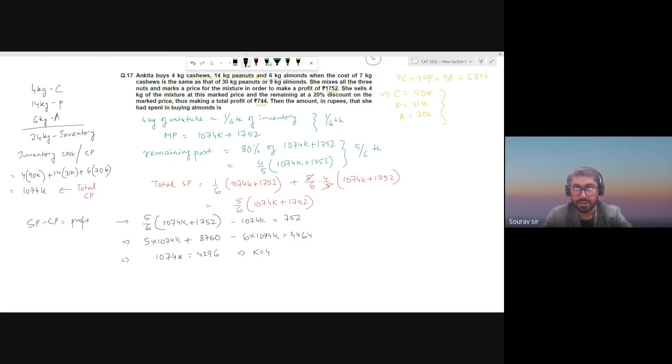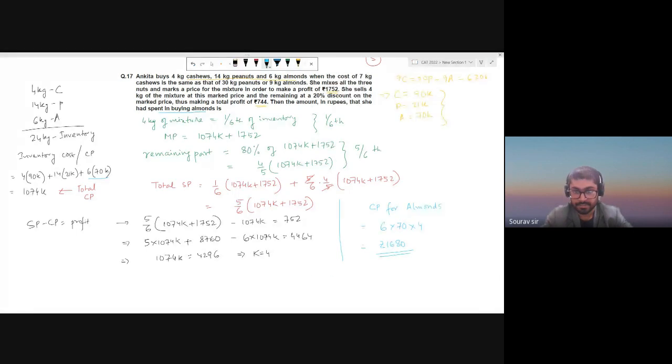Now what do they want to know? They want to know the amount spent in buying almonds. So CP for almonds. So CP for almonds is this portion, right? So 6 into 70 into 4. That is 1680. This one is your final answer. Done.